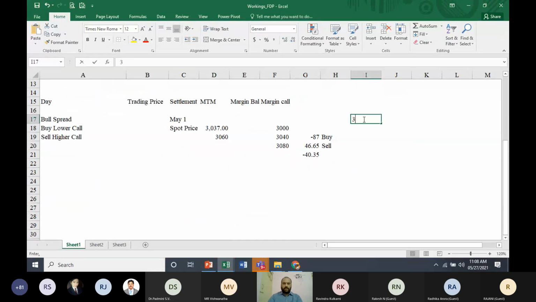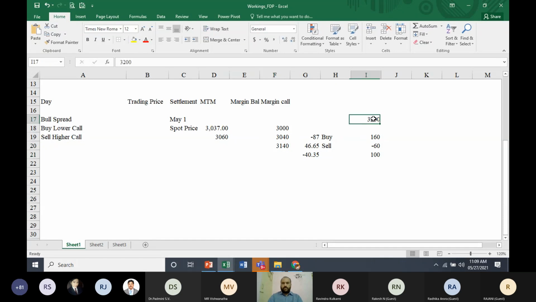Now, what happens when the market price is 3,200? For the 3,040 call option which you bought, we'll ask them to find out the payoff. You're going to get 160 rupees. Since you have sold the other call option, you'll have a negative payoff for this, which will be 120. Net, you're going to make a profit of 40 rupees. Actually, net, there is no profit or loss, because you paid 40 rupees earlier. Now you're not going to make money. This is because you expected the price to go up to 3,140.